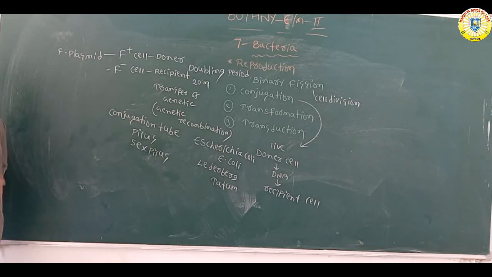At the time of conjugation, two bacteria come together, and their pilus becomes shortened.